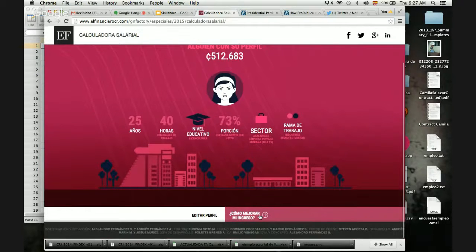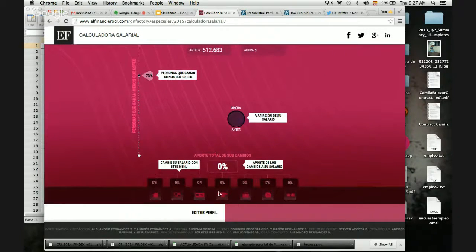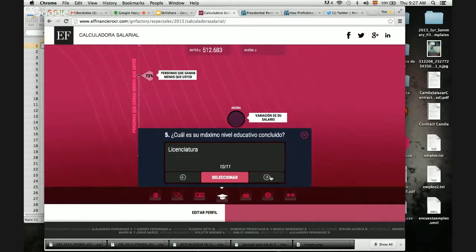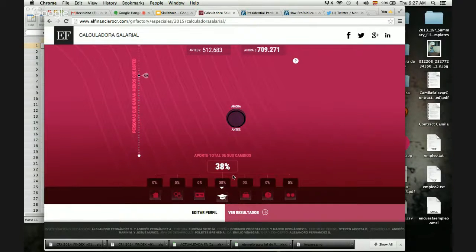And you could also see, for example, if I have this wage, what happens if I do a master's degree, and then you see that your wage increases. So this is a great example, built on a linear regression model. As you can see, we have our independent variables and we have our dependent variable. They built an app that could be useful for people to really see the effect that your education has on your wage. So this was a great work, and it was all built with linear regression models.